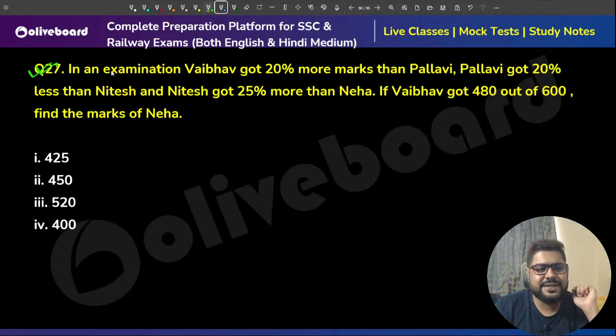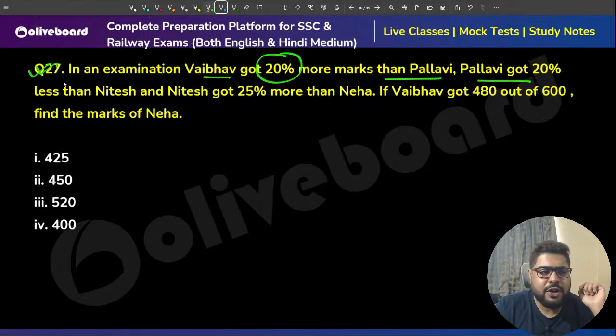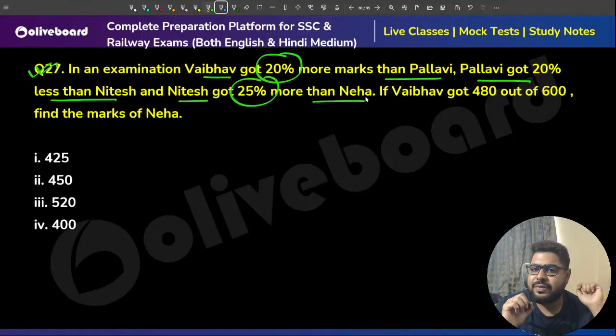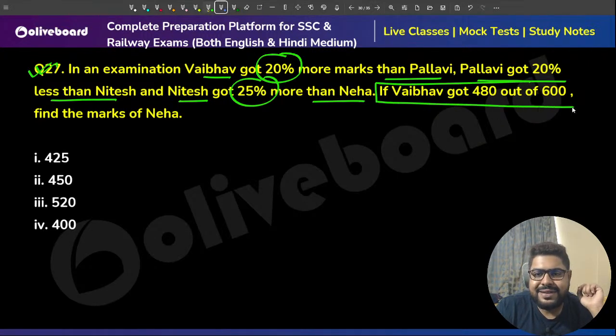Last 4 questions actually. In an examination, Vaibhav got 20% more than Pallavi. Pallavi got 20% less than Nitesh. Nitesh got 25% more than Neha. Acha, sir. Vaibhav ka percentage we know, sir. Neha ka marks they are asking.